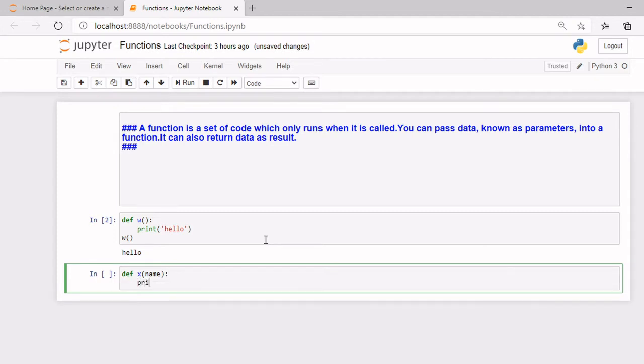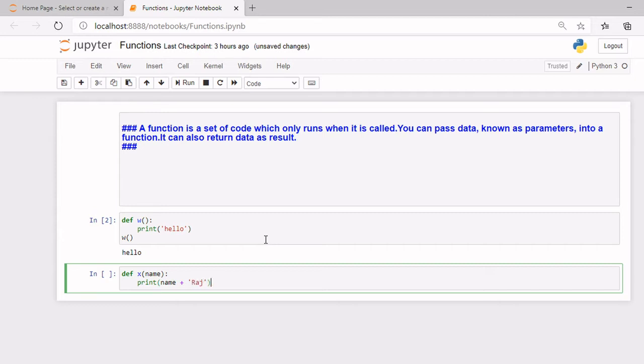And now let's write here print. Let's just make it simple. Here I'll just write print name plus, and let's put a surname like Raj.